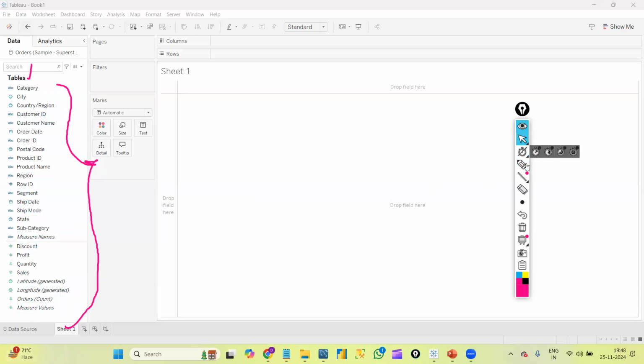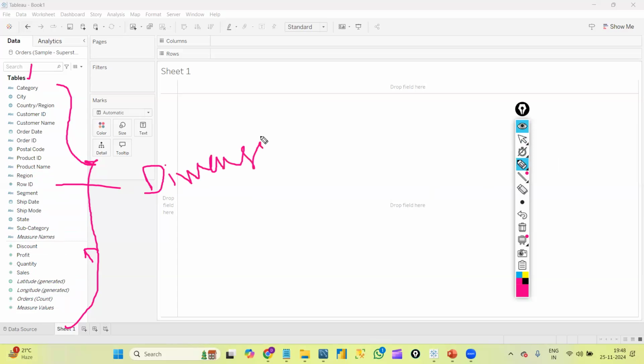If we observe, we have one separate line here. You can observe that at the top we have some columns and at the bottom we have some columns.